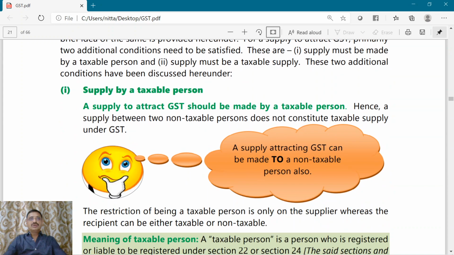Now, we will understand the concept of supply by a taxable person. We already know the supply. It should have three components. One is components of supply like a sale, barter, exchange, and so on. Two, there should be consideration. Three, it should be in course or furtherance of business. Now, for supply to be chargeable to GST, the supply should be made by a taxable person and the supply should be of a taxable supply. Now, what do you mean by a taxable supply?